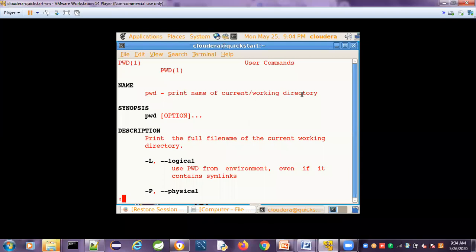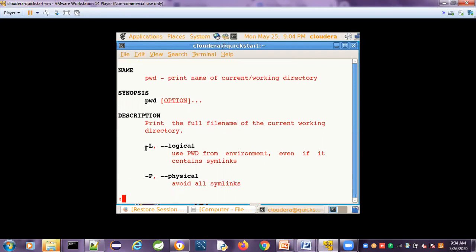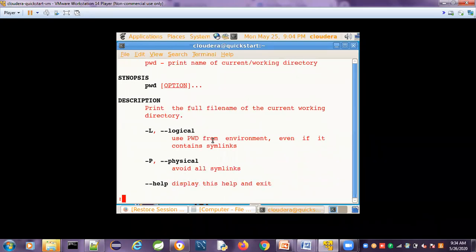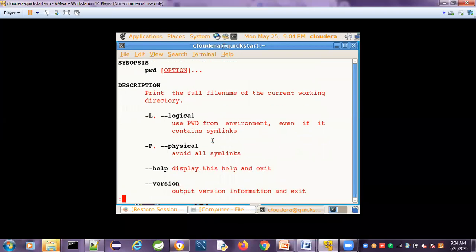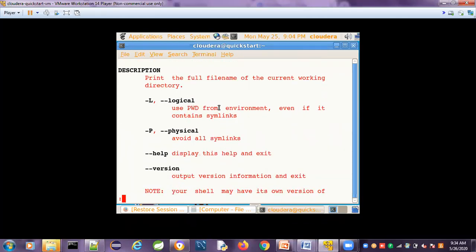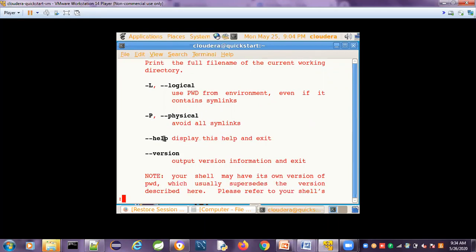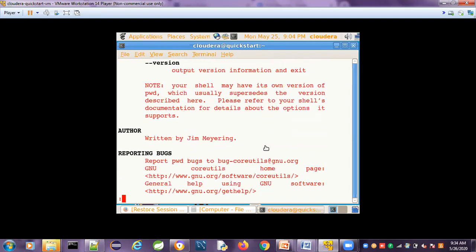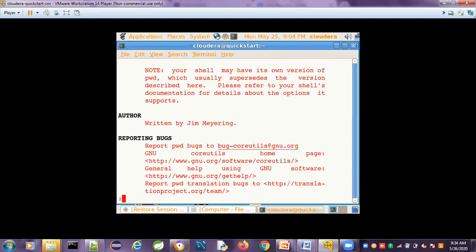It prints the name of the current or working directory. Description: print the full file name of the current working directory. It supports different options also. Capital -L shows logical, then physical, help. These are all the different options, and --help displays this help and exits. You want to come out of the manual page, just type Q. Q means quit. Or else you can use pwd -L.